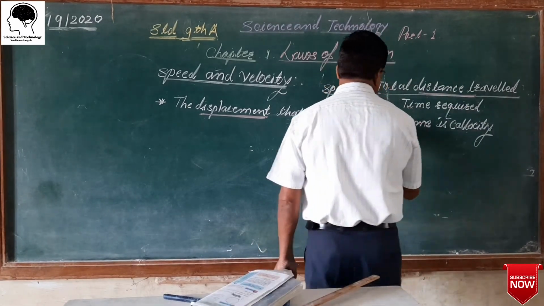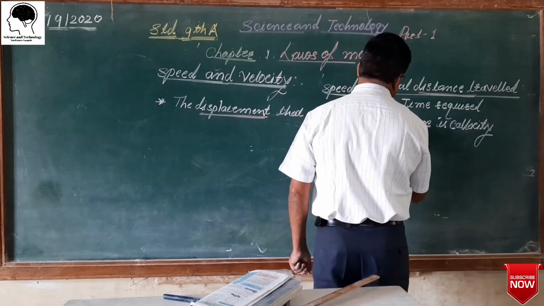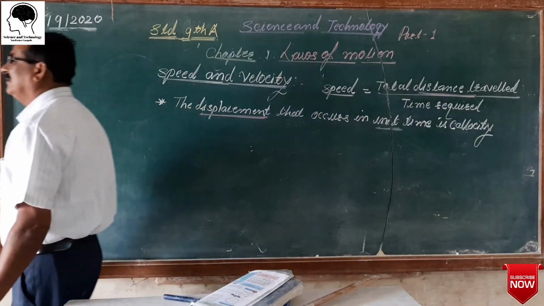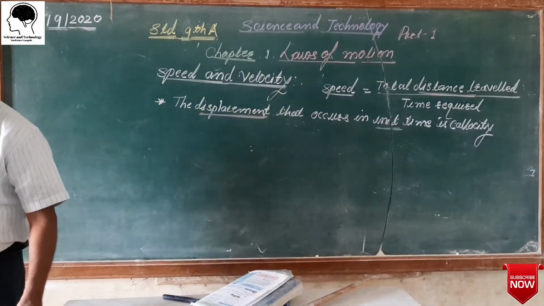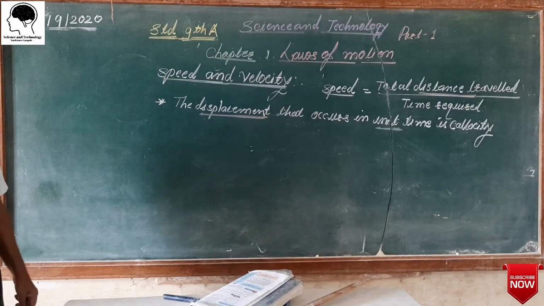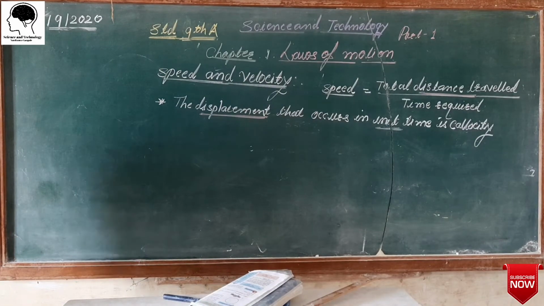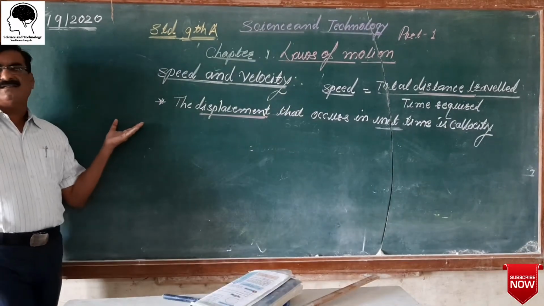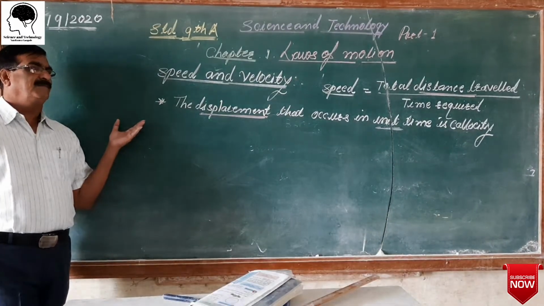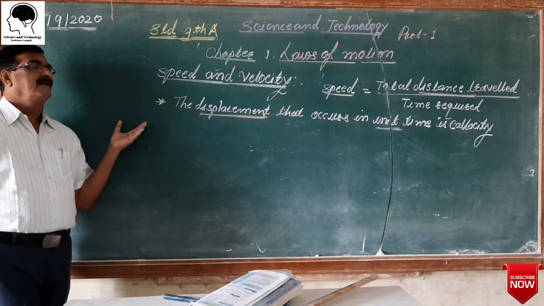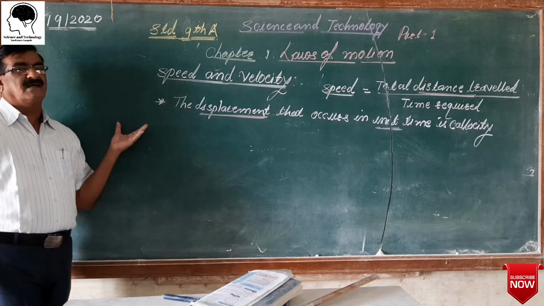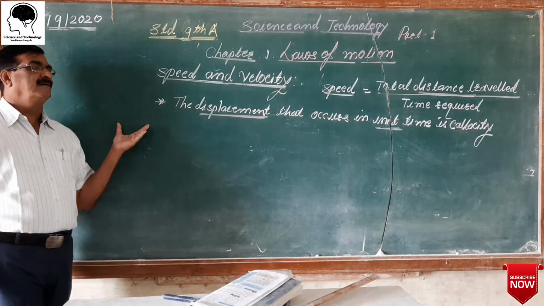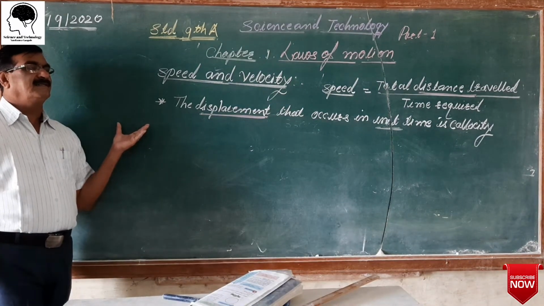So unit time, whatever will be considered unit. We can take second, then we can take the minute or hour. So in the last point we discussed that displacement and distance are not equal. Displacement, it is the distance,